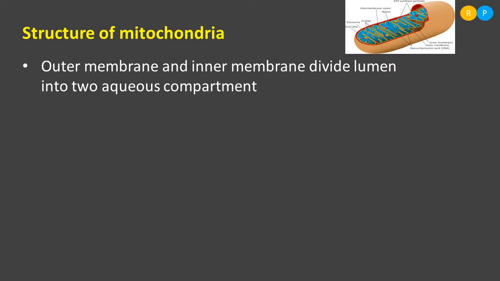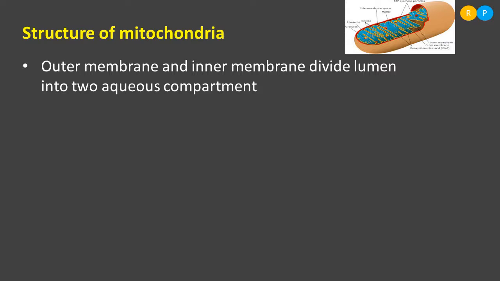Some of the fluid remains present in the intermembrane region, and some of the fluid is present very next to the inner membrane, so these two membranes actually divide the lumen into two aqueous compartments.